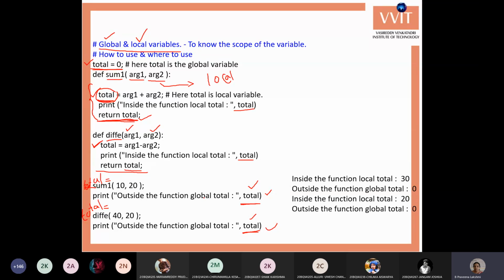Whenever we look at the difference between C language global variables and Python global variables: in C language, a global variable can be accessible within the functions also. Once you declare any global variable outside the main function, the variable can be accessible throughout the program, even in main and in the other functions. But in Python, whenever you declare a global variable, it is used outside the functions only, not inside the functions. Whatever variables are inside the function will be considered local variables.